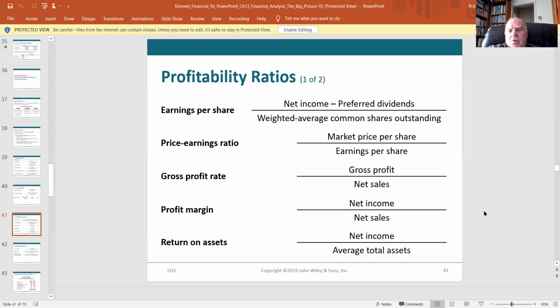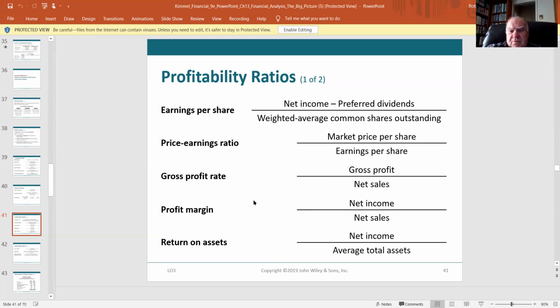And then we got some more earnings per share. These are the profitability ratios, okay? Earnings per share. You divide your net income, you pull out the preferred dividends because that amount has to be set aside for them. And you divide by the average outstanding shares to get the earnings per share. Price earnings ratio, the PE ratio, market price compared to earnings, gross profit rate, profit margin, return on assets.